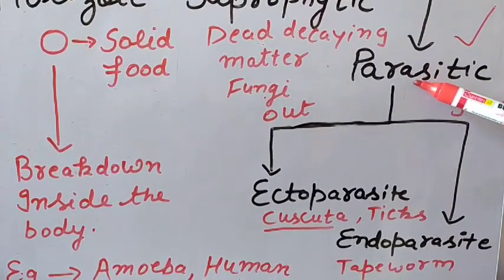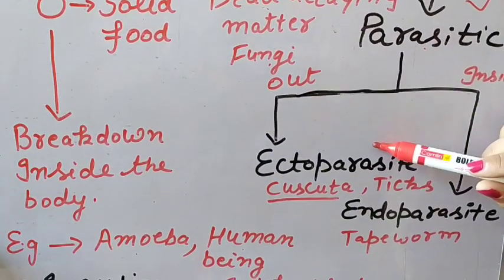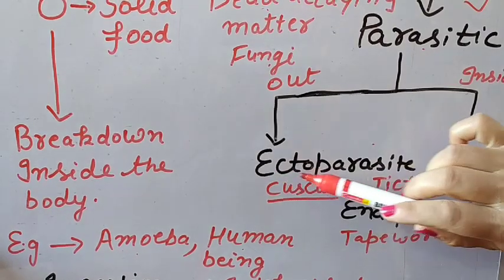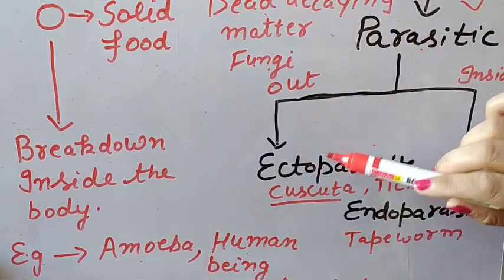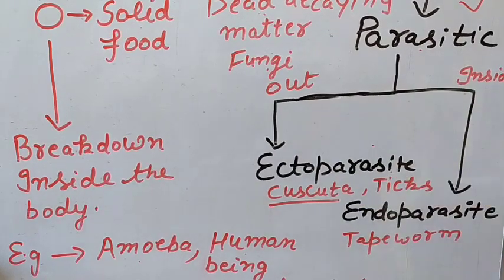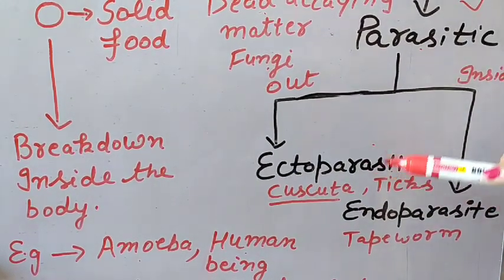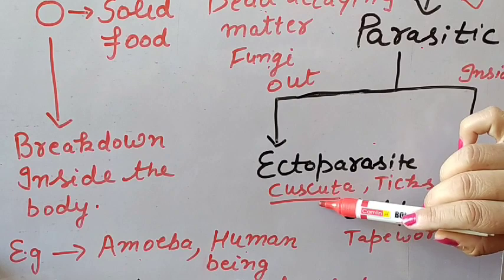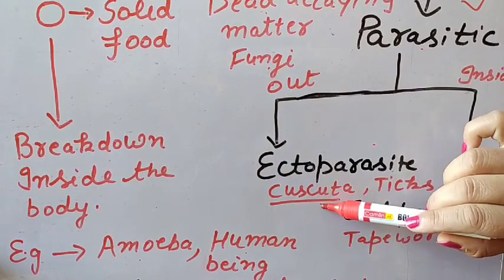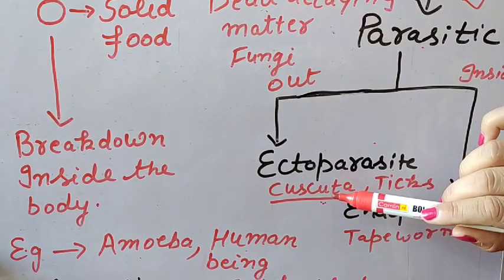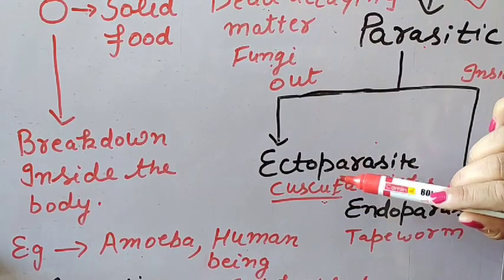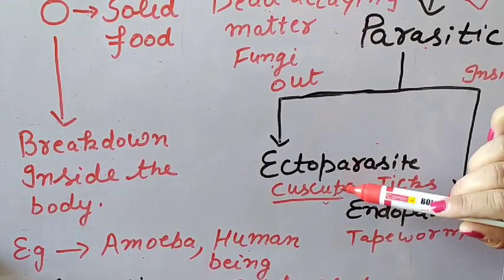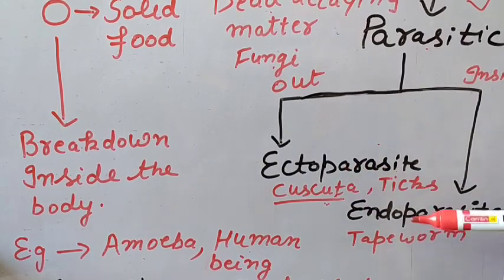If the parasite lives outside the body of the host, then it is known as an ectoparasite. Ecto is related to outside, so we say ectoparasite. A very good example of ectoparasite is Cuscuta. It is also known as Amarbel. It is an example of ectoparasite, and it derives its nutrition from the main plant.